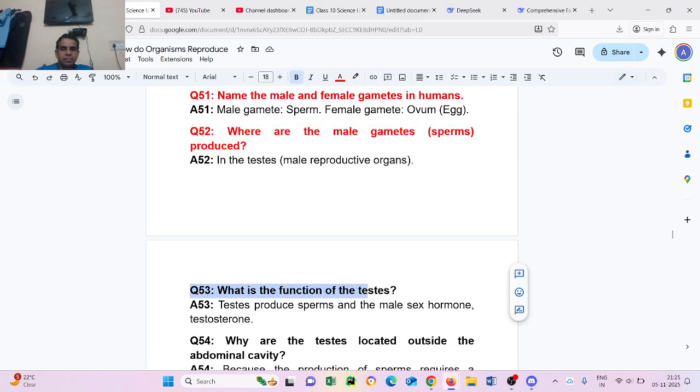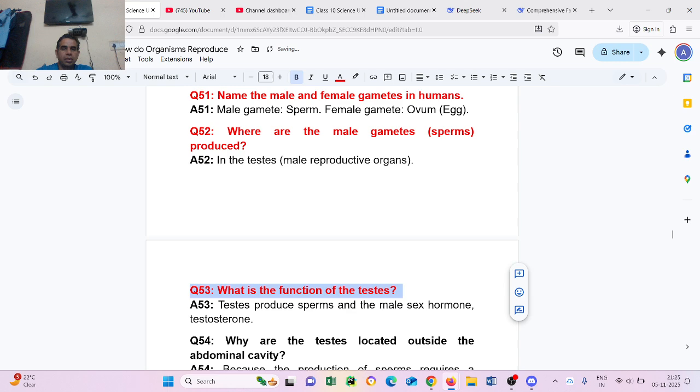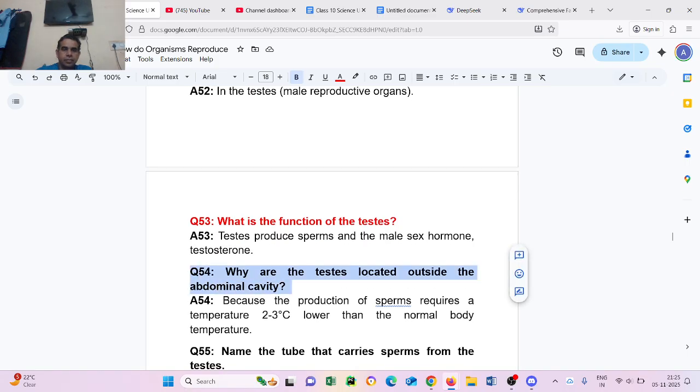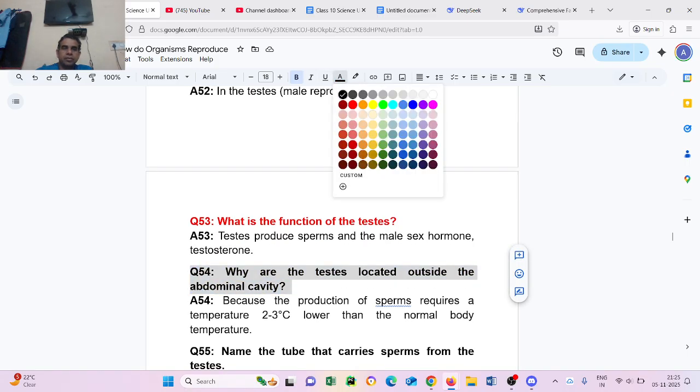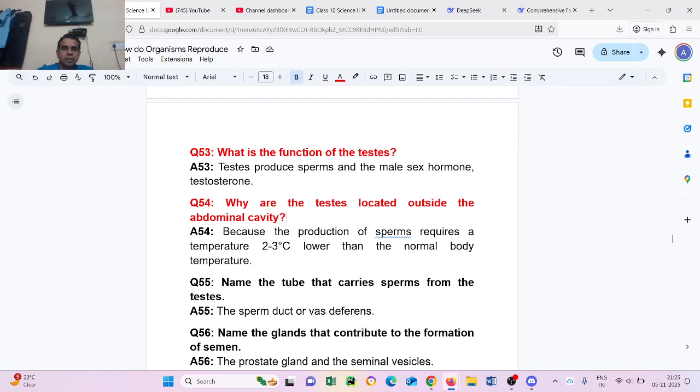Now question number 53. What is the function of testes? Testes produce sperm and the male sex hormone testosterone. Now question number 54. Why are the testes located outside the abdominal body? Because the production of sperm requires a temperature 2-3 degrees Celsius lower than the normal body temperature.